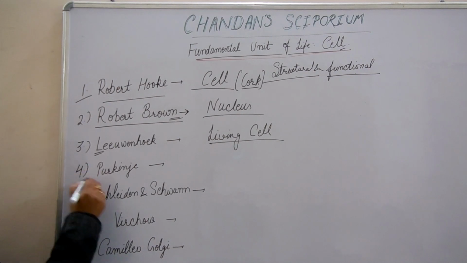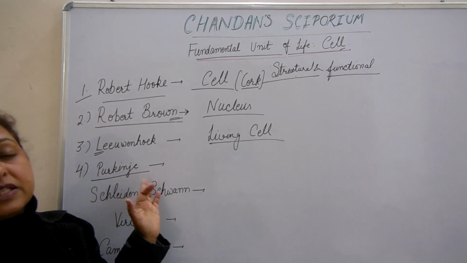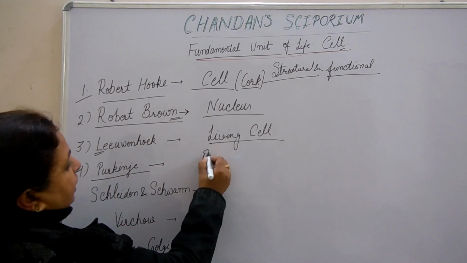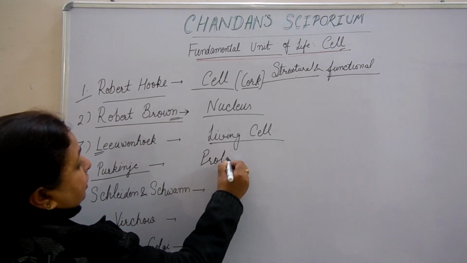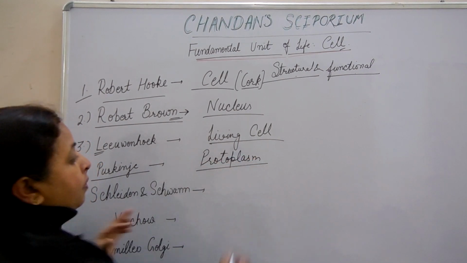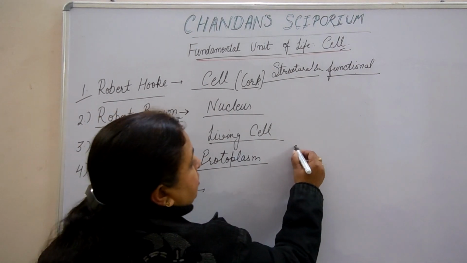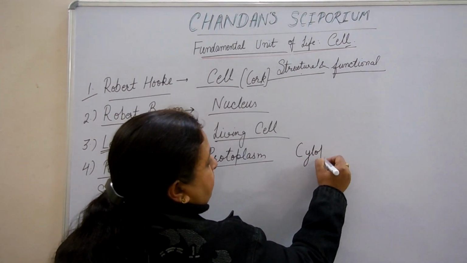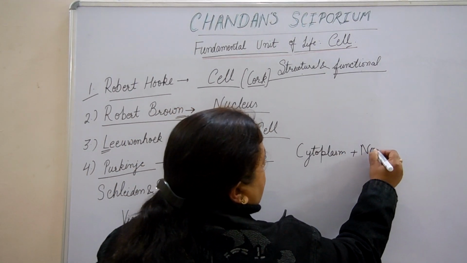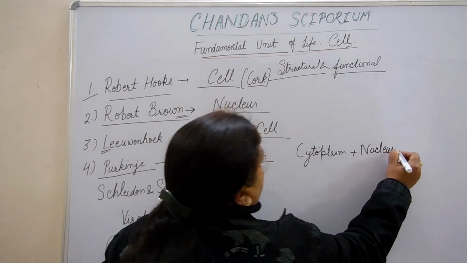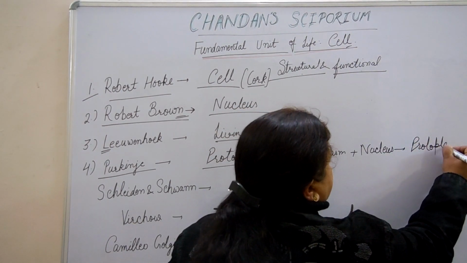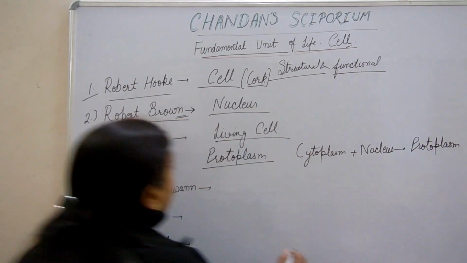Fourth scientist you have to learn is Purkinje. P for P. He coined the term protoplasm. But what does protoplasm mean? Protoplasm is the term which is used for cytoplasm plus nucleus. Protoplasm term was coined by the scientist Purkinje.